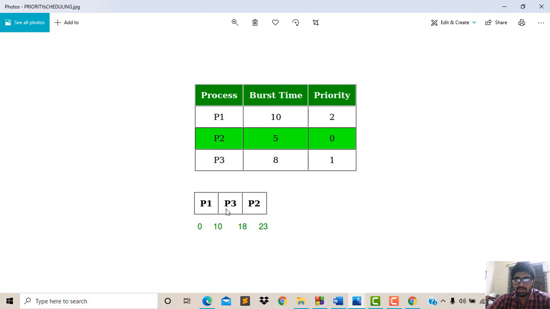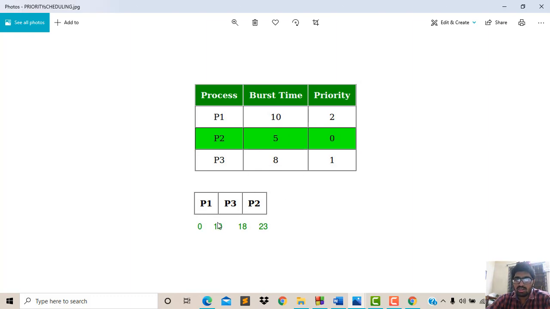After P1 is executed successfully, we compare P2 and P3 to see which has the higher priority. P3 has the higher priority of 1, so P3 will be executed next by the CPU. Its burst time is 8, so after 8 milliseconds it will burst and be released from the CPU.